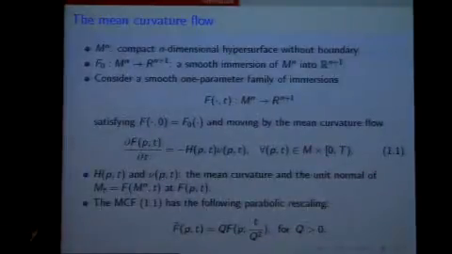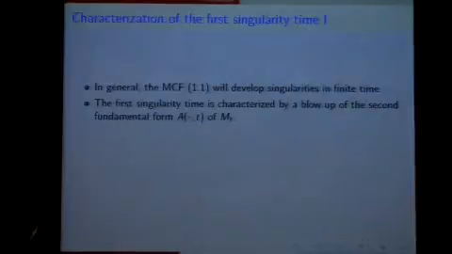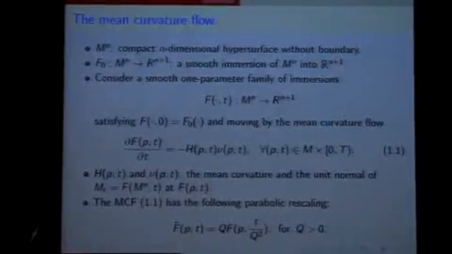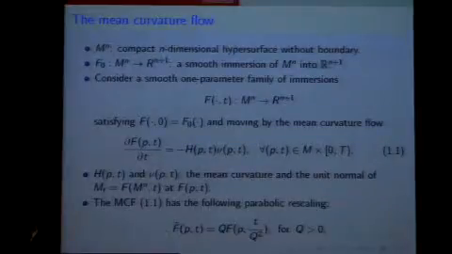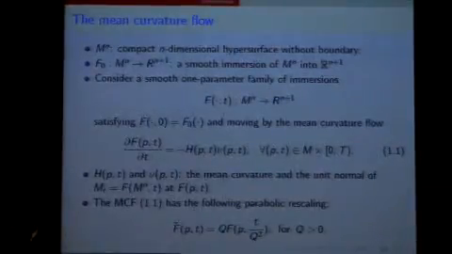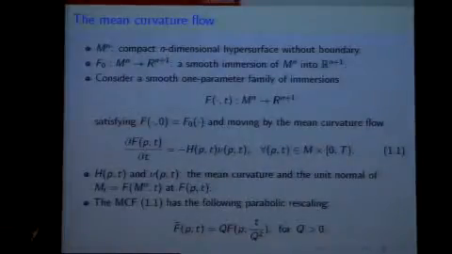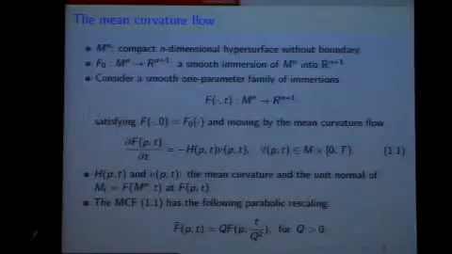So let's start with the mean curvature flow. We have a compact n-dimensional hypersurface in R^{n+1} called M. Let F0 be a smooth immersion of M into R^{n+1}, and we consider a one-parameter family of immersions called Ft. For Ft, we have the manifold Mt.